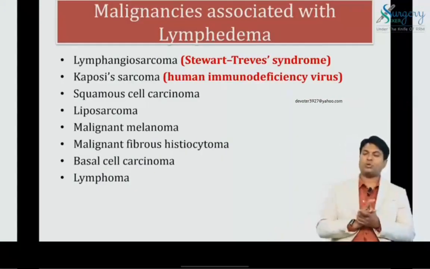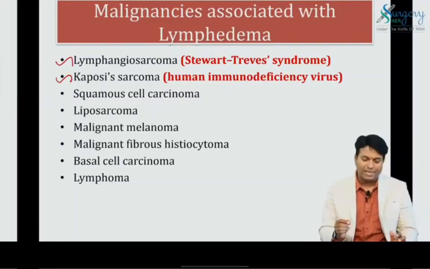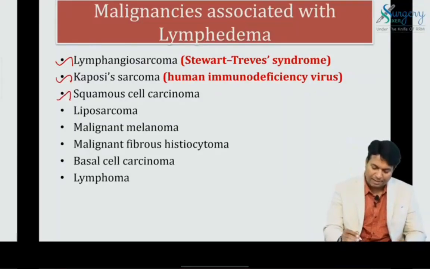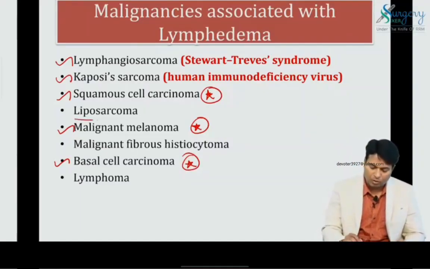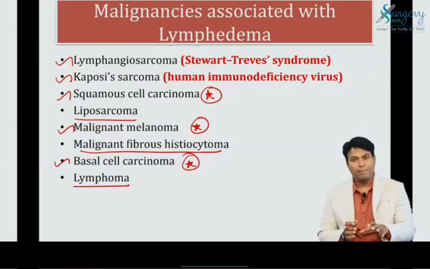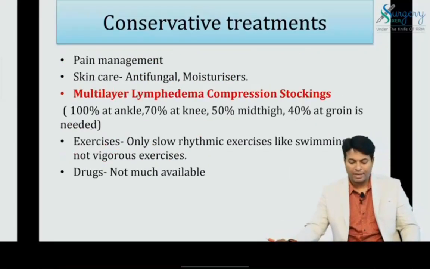There are malignancies associated with lymphedema, and you should remember them. All of you know Kaposi sarcoma and lymphangiosarcoma. Lymphangiosarcoma is Stewart-Treves syndrome, and Kaposi sarcoma occurs in HIV patients. Squamous cell cancer, basal cell cancer, and malignant melanoma can all obstruct the lymphatics by metastatic obstruction. Liposarcoma, lymphoma, and MFH are other causes of lymphedema. This table is taken from Bailey and Love, so please remember it. Grade 2 is Stemmer sign positive.